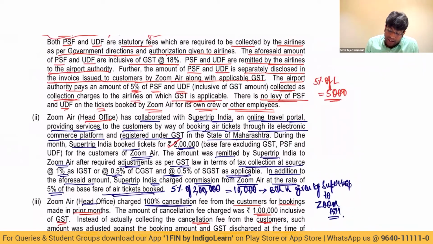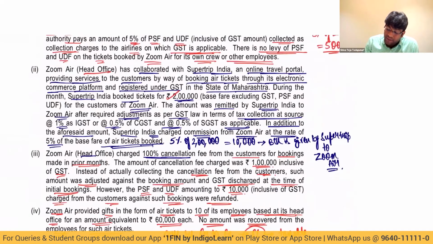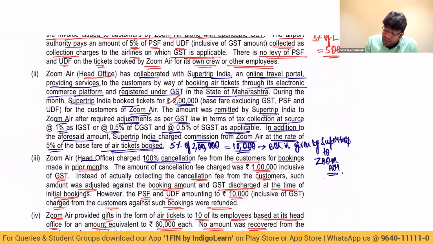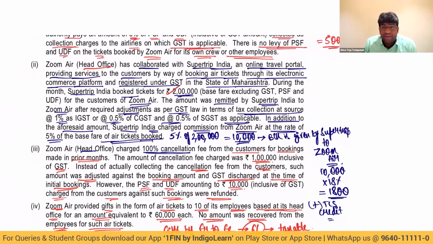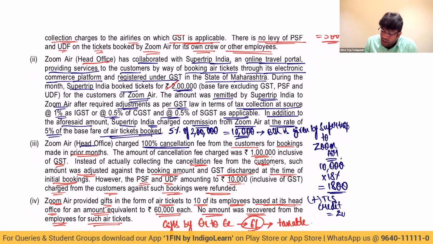We discussed that here. Super Trip will give a bill for 10,000, correct? On this 10,000, 18% GST is 1,800, plus TCS credit, 2 lakhs into 1%, which is how much? 2,000. So my total credit will be 3,800.